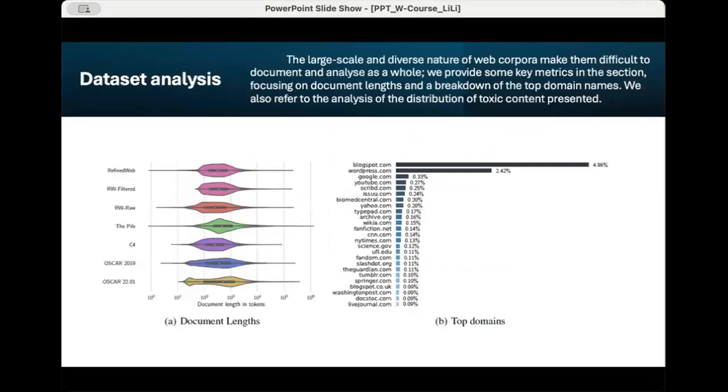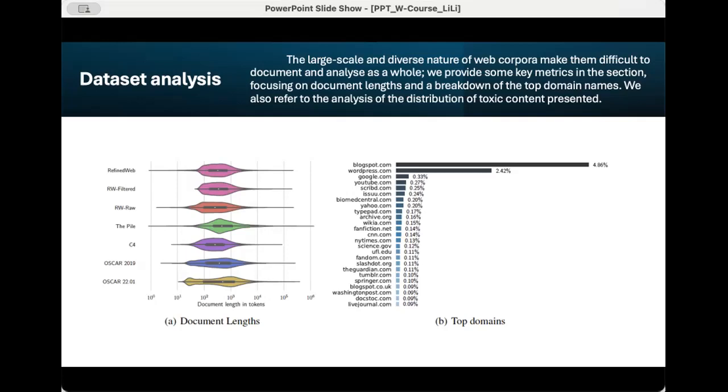8. Dataset analysis. The large-scale and diverse nature of web corpora make them difficult to document and analyze as a whole. We provide some key metrics in this section, focusing on document lengths and a breakdown of the top domain names. We also refer to the analysis of the distribution of toxic content presented. Makeup of Refined Web in document lengths (left) and top domains (right).